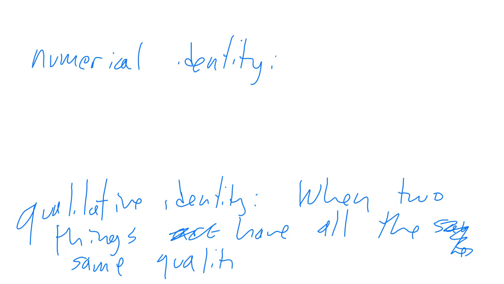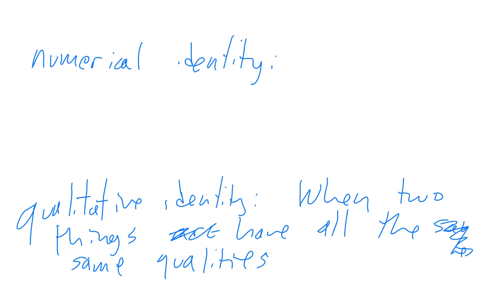So two things can be qualitatively identical but be different things, right? Identical twins, if they were truly identical, and if they had all the same mental makeup, would be qualitatively identical, but they're different people. But they're the same in all of their qualities. This one has brown hair, that one has brown hair. This one wears a size 8.5 shoe, that one wears a size 8.5 shoe.